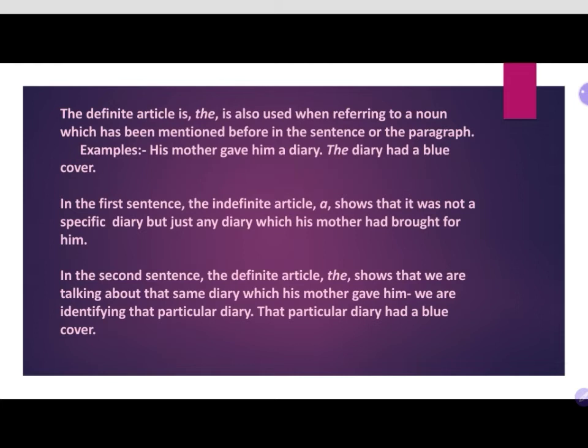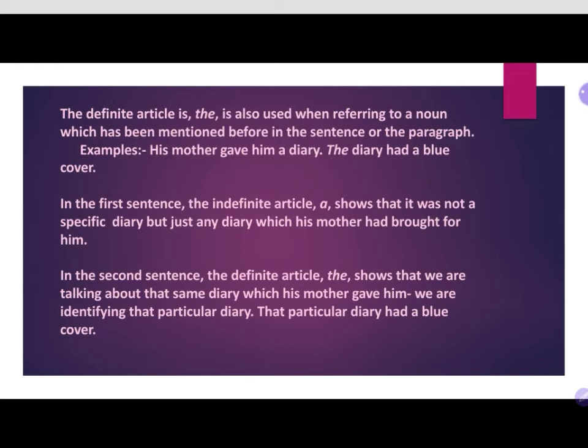The blue diary. We are identifying that particular diary. That particular diary had a blue cover. So we use the when we are referring to a noun in a very specific way.